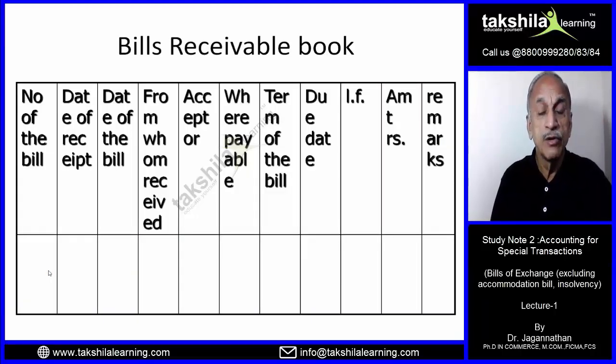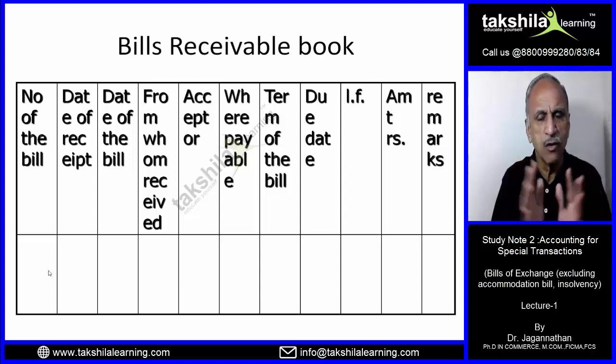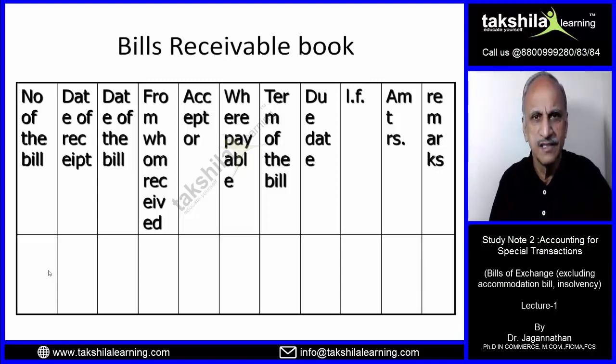Now, the bills receivable book is one of the subsidiary books, if you recall. So, what is a bills receivable book? A promissory note or a bill of exchange, both are called bills here. A promissory note or a bill of exchange on which I have to receive the money. The entity which is recording has to receive the money. For that entity, it becomes a bill receivable. So, it will be written in the bills receivable book.